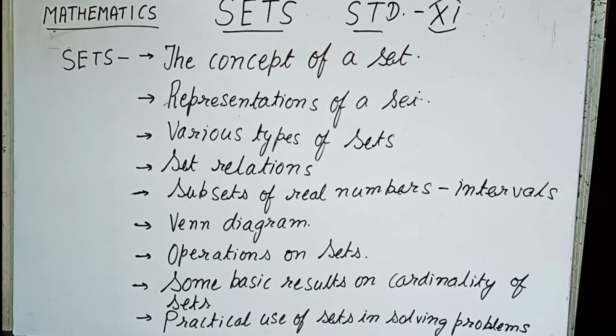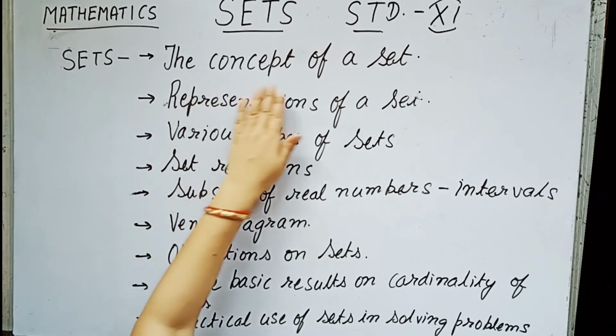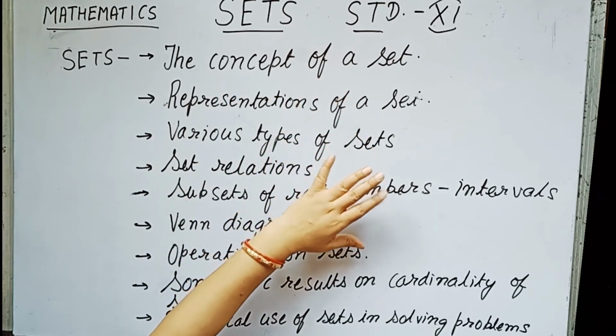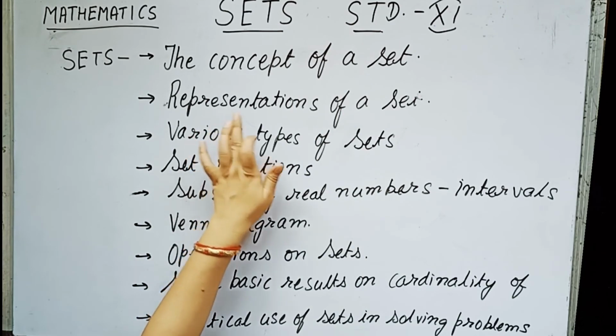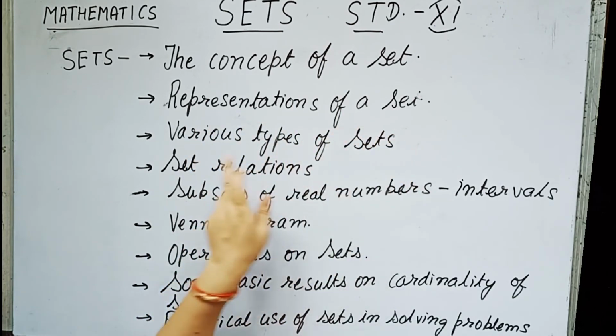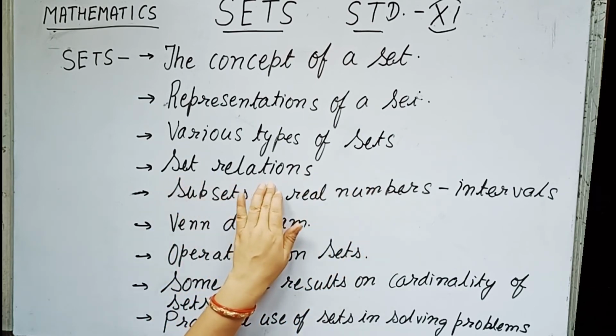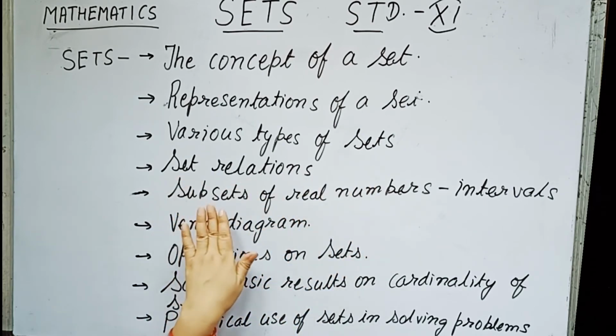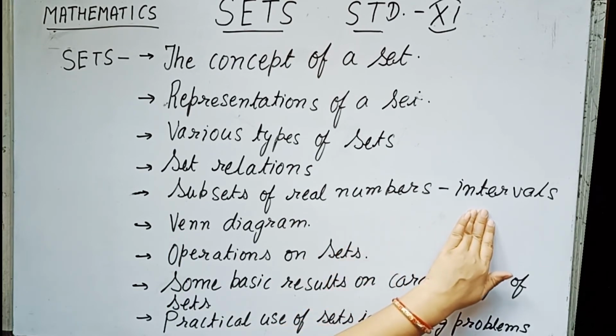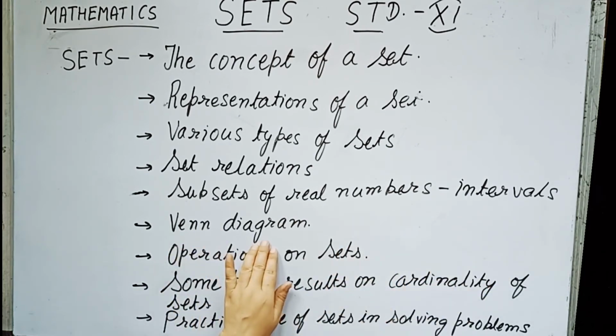So children, before going to the definitions of sets, let us first know what is the content of the chapter Sets. In the chapter Sets, we will be knowing the concept of a set, that is the definition of the set. Number two, representation of sets. Number three, various types of sets. Now the set relations. The next will be subsets of real numbers, that is we will be knowing about the intervals. Then the Venn diagram.